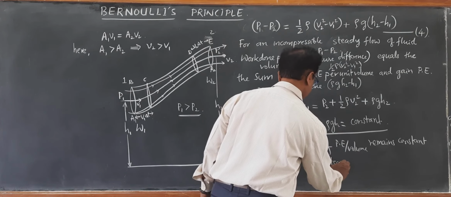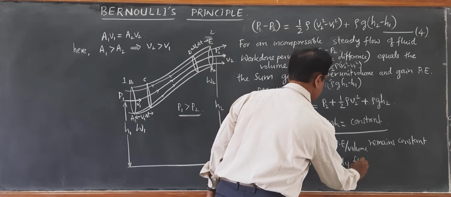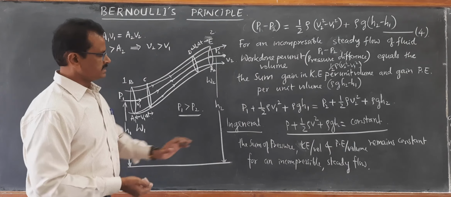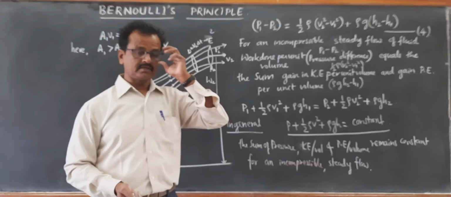So this is strictly in accordance with the law of conservation of energy.